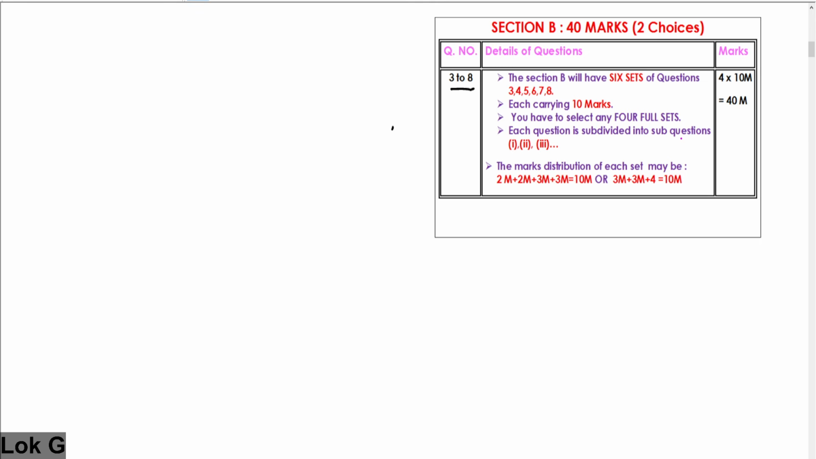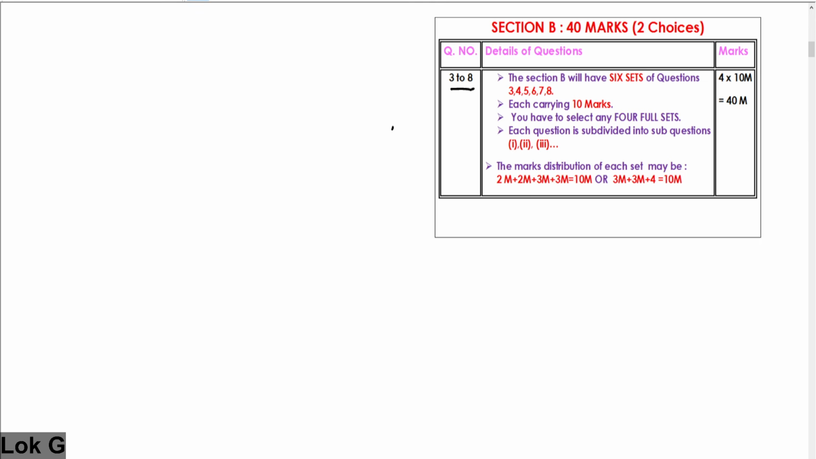Each question is subdivided into sub questions. The marks distribution of these 10 marks may be 2 marks 2 questions, 3 marks 2 questions, totally 10 marks, or sometimes 3 marks 2 questions and 1 4-mark question may appear. Generally this will be the pattern of Section B.